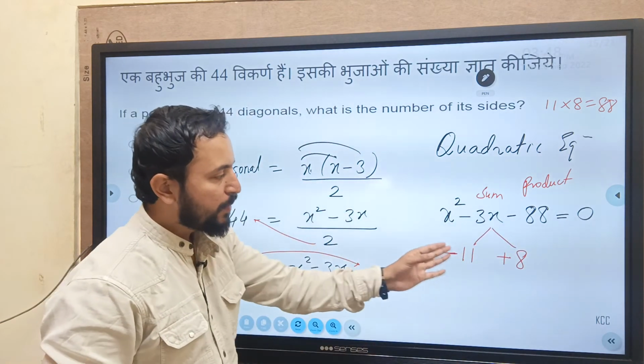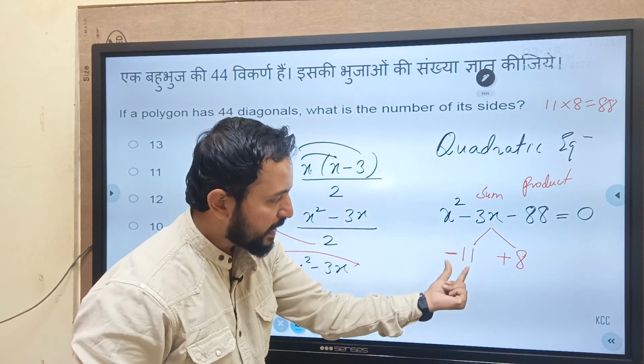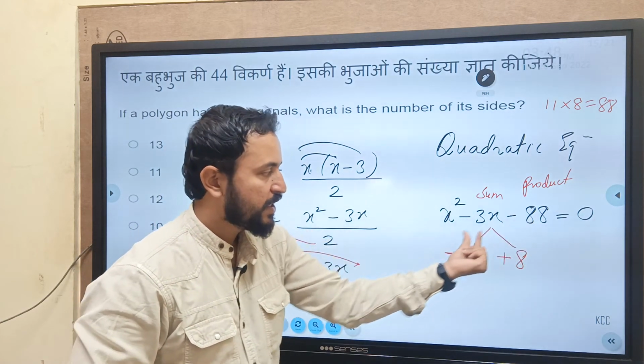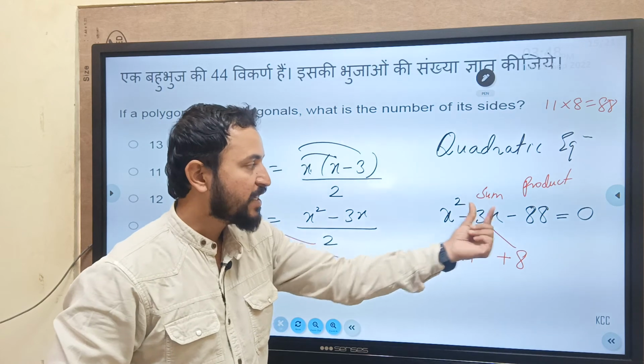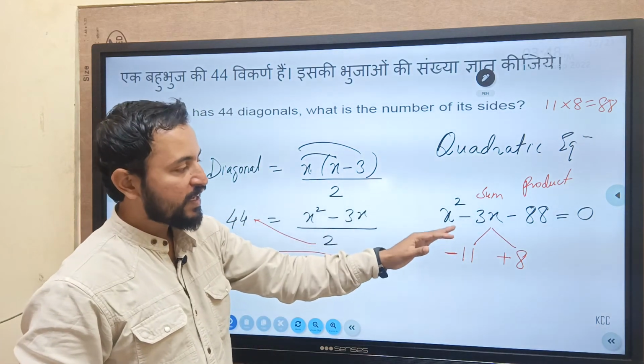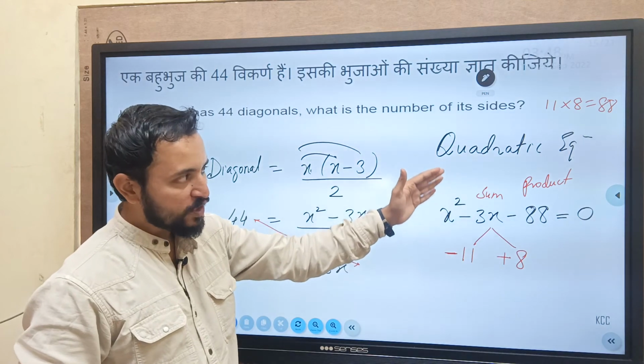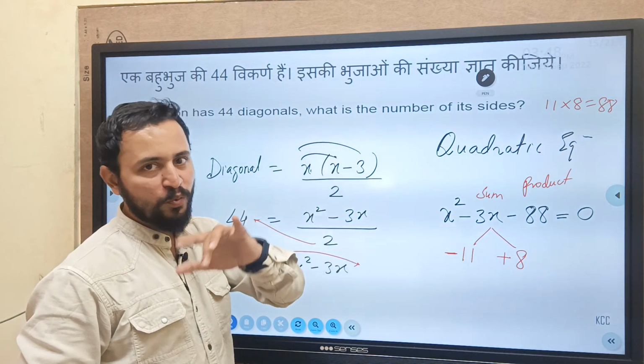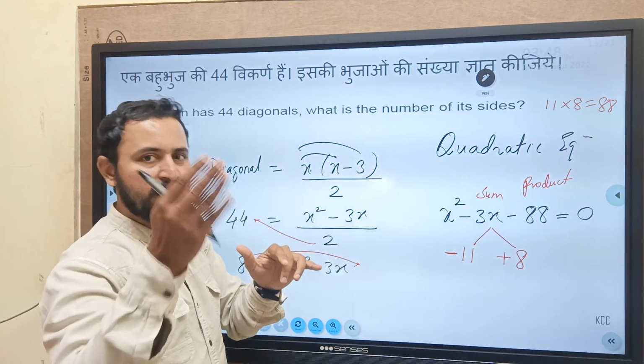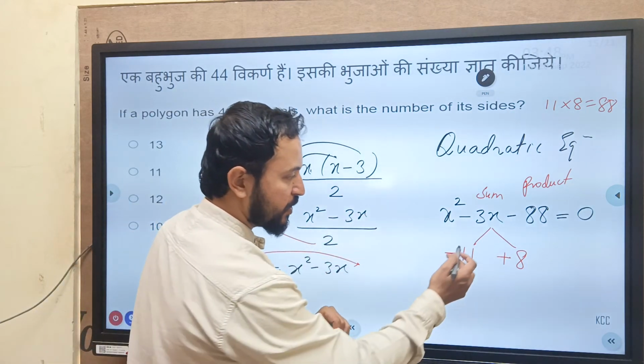Yes, and minus 11 into plus 8, the product of this is minus 88. The sum of these two numbers is minus 3. That means what we have taken is absolutely correct. This is the shortcut method of quadratic equation. Another method, I hope you have done by using the formula by taking the x. I am using directly the shortcut.